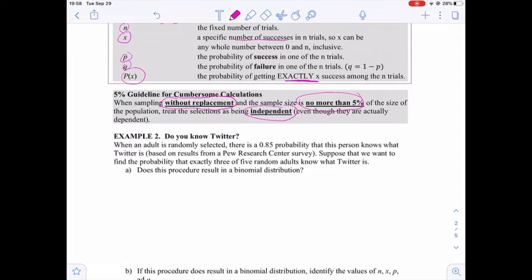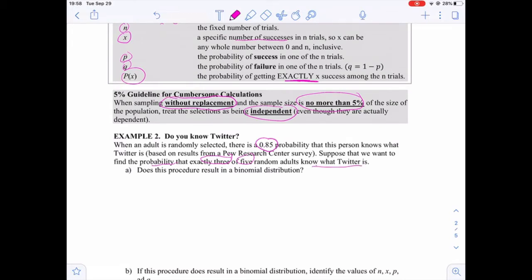Now let's take another example. When an adult is randomly selected, there is a 0.85 probability that this person knows what Twitter is. Suppose that we want to find the probability that exactly 3 out of 5 randomly selected adults know what Twitter is.